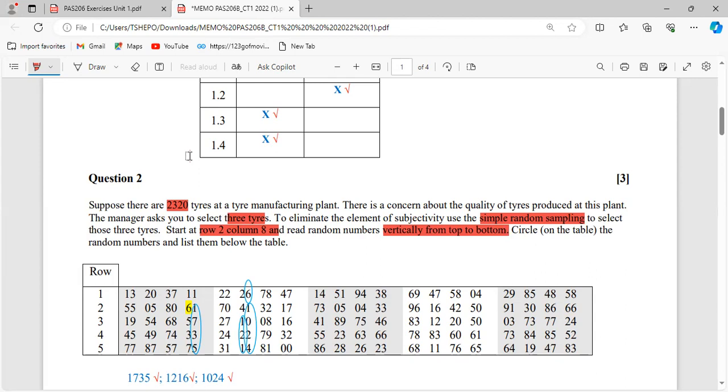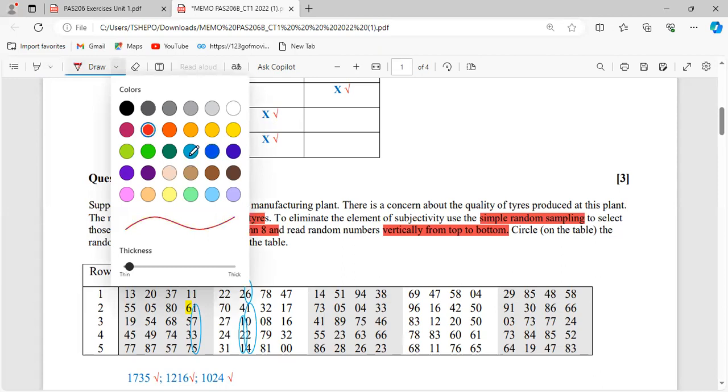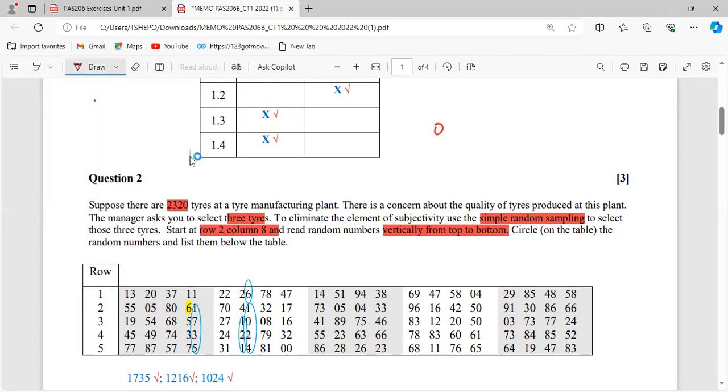So you know that the numbers we're supposed to select on the table using simple random sampling, we need to take the numbers that fall within this interval, between 0 and 2,320. We're not supposed to be above 2,320, we're supposed to be below 2,320 included. So now they say to us, read vertically from the top to bottom.